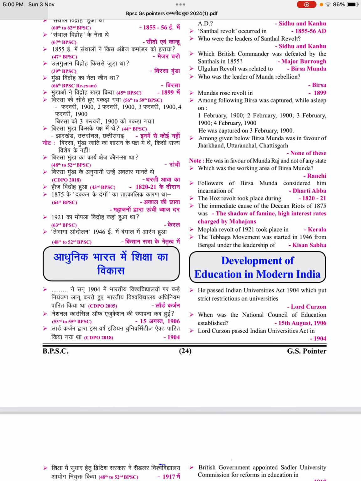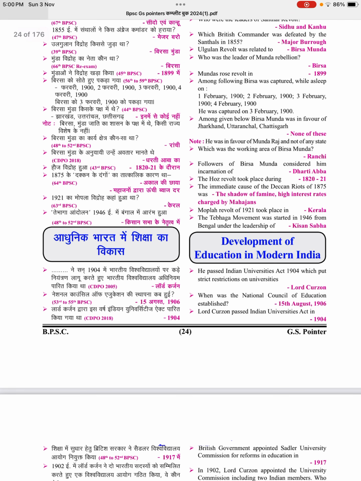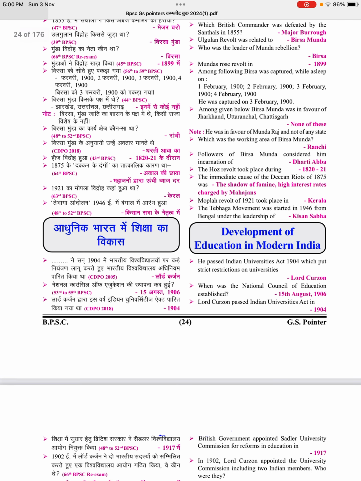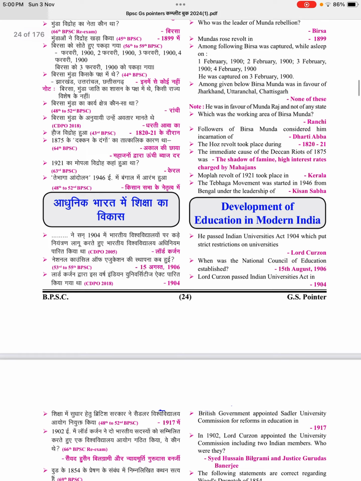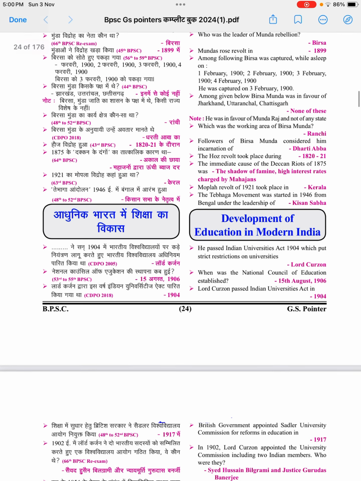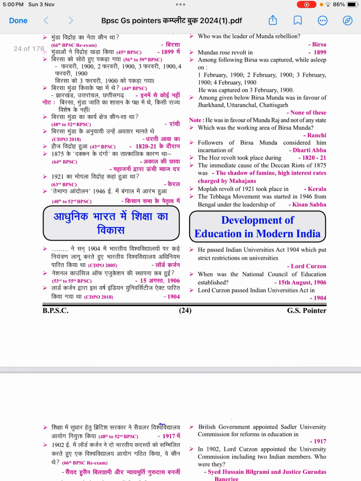Which British commander was defeated by the Santhals in 1855? Major Burrow. The Ulgulan revolt was related to whom? Birsa Munda. Who was the leader of the Munda rebellion? Birsa Munda's revolt rose in 1899. Among the following dates, on which was Birsa captured while asleep: 1st February 1900, 2nd February 1900, 3rd February 1900, or 4th February 1900? He was captured on 3rd February 1900.